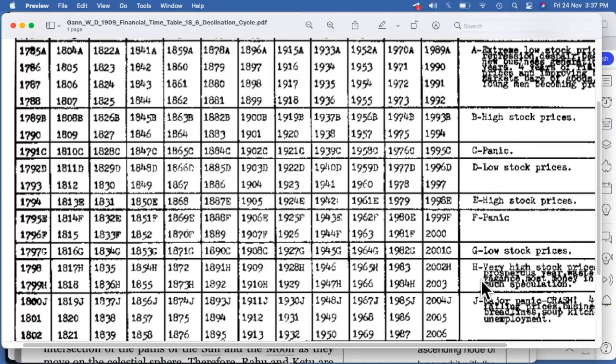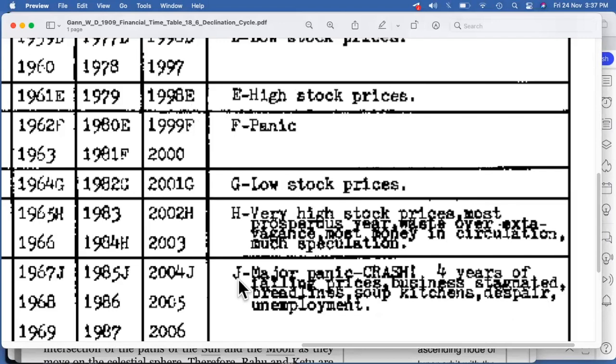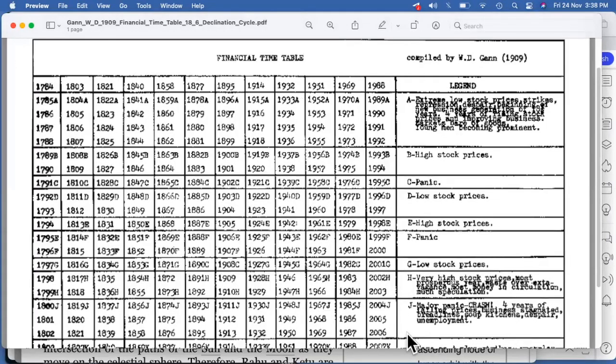Again, we have low stock prices. H, this is something very critical, so let's try to understand more about this also. Again, we have J, where we see a major panic crash, 4 years of falling prices, business stagnated, and other things, which again involve unemployment also. So yes, overall this is there. You can definitely go through the chart and try to understand more about this part.